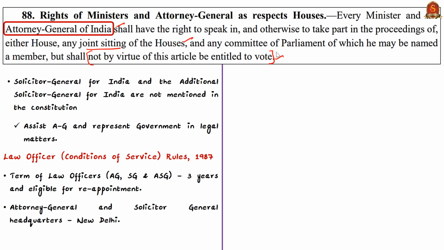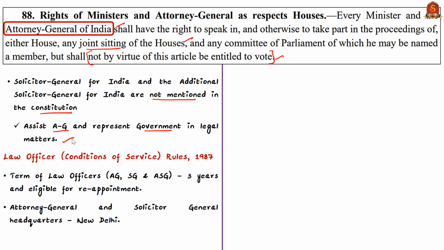One important thing we have to note is that other law officers, say the Solicitor General for India and the Additional Solicitor General, are not mentioned in the Constitution. These officers assist the Attorney General and represent the government in legal matters.